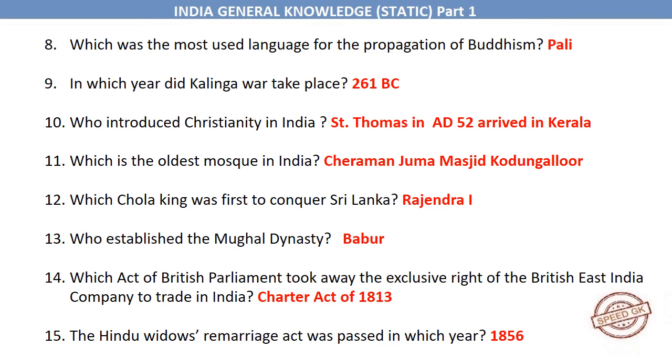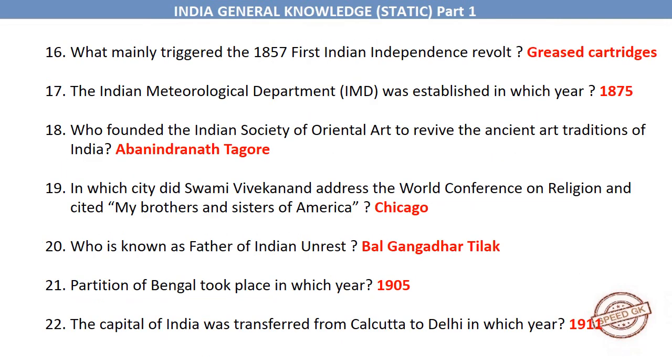Rajendra I. Who established the Mughal dynasty? Babur. Which act of British Parliament took away the exclusive right of the British East India Company to trade in India? Charter Act of 1813. The Hindu Widows Remarriage Act was passed in which year? 1856. What mainly triggered the 1857 First Indian Independence Revolt?